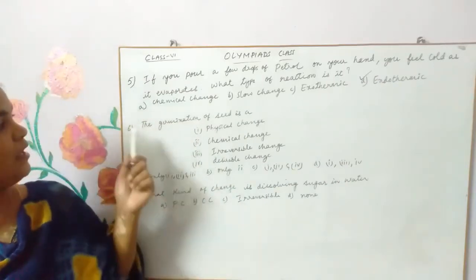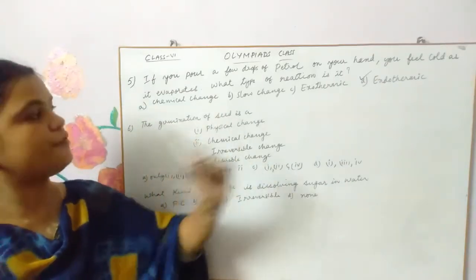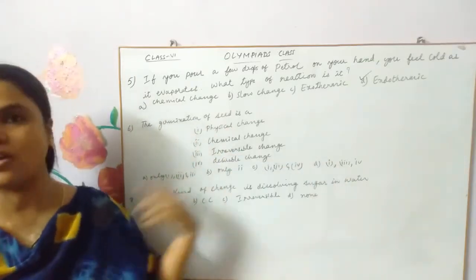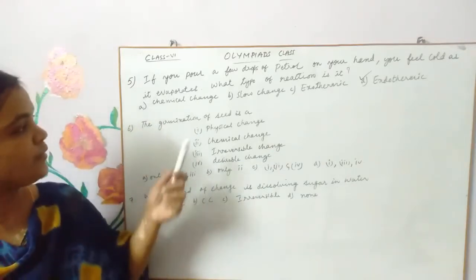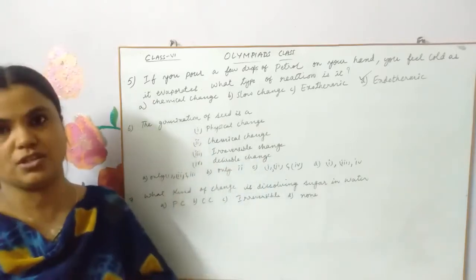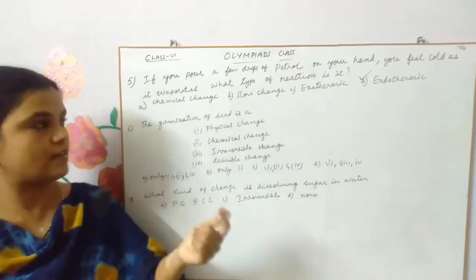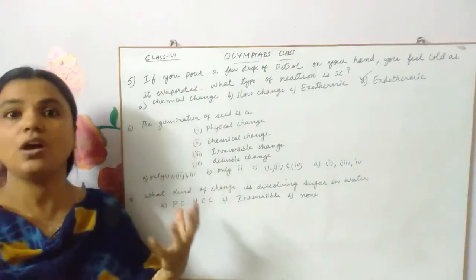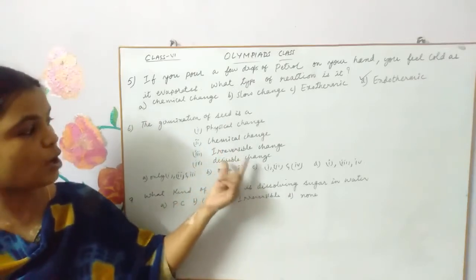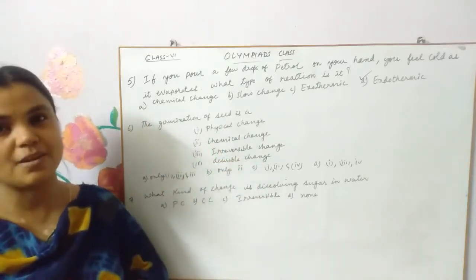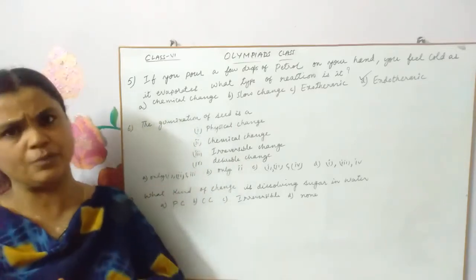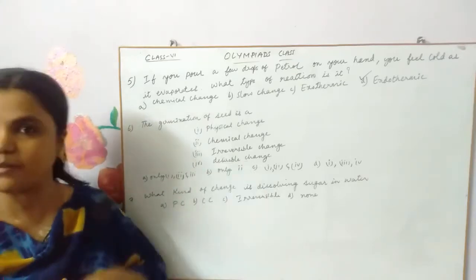Sixth one. The germination of seed. He has given a few options and asked us to choose from them: physical change, chemical change, irreversible change and desirable change. We know that germination of seed doesn't happen in 1 day or 2 days. It's a long, slow process. And it is a desirable change, right? Desirable in the sense we want that plant to grow. It's nothing harmful, it's useful only. So it is a desirable change.